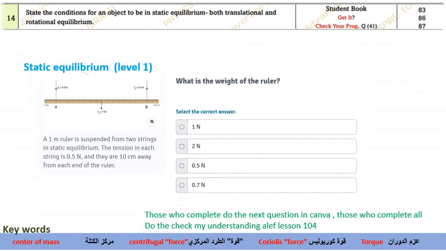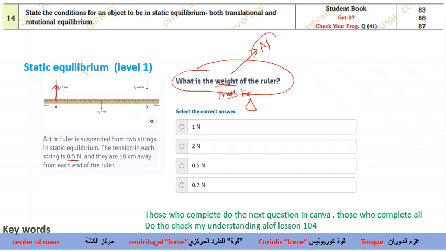See over here, a 1 meter ruler is suspended from 2 strings in static equilibrium. The tension in each string is 0.5. So we have one force acting, FA 0.5, and FB 0.5. Okay, and they are 10 centimeters away from each other. What you need to calculate is the weight of the ruler. Don't confuse weight with mass. Okay, mass is measured in kilograms, weight is measured in Newtons.